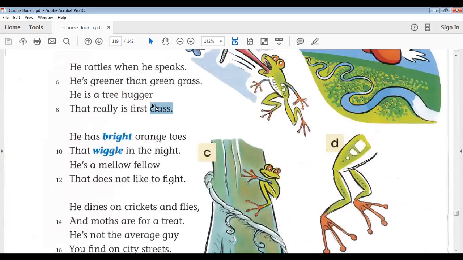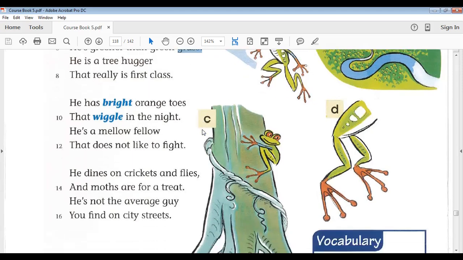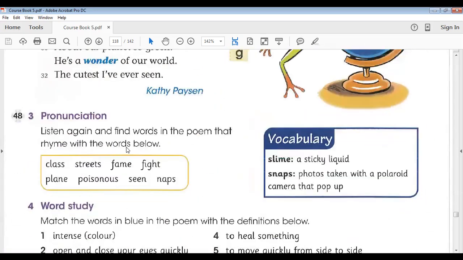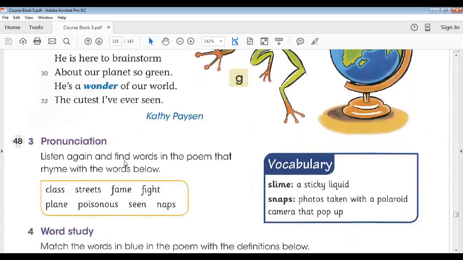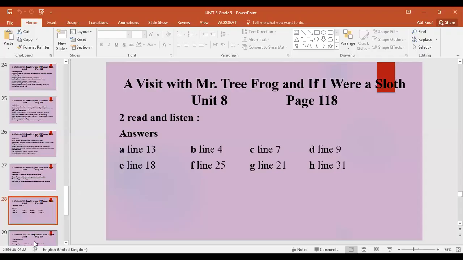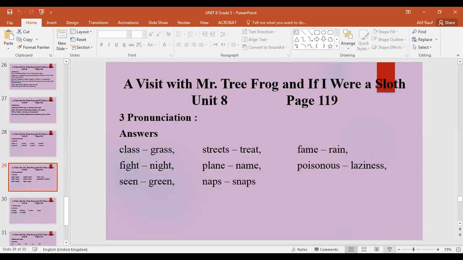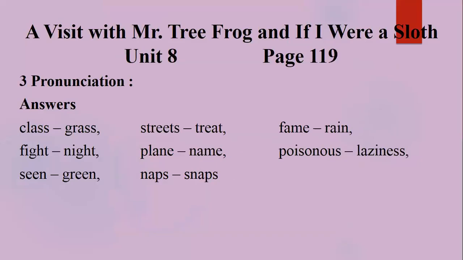So here is the word class. In this verse, you can see that class is rhyming with grass. So grass and class are the rhyming words. Same like that, you have to find all these words in these phrases, and then write the rhyming word for these phrases. We also discussed it in class, and then I displayed the answers as well. So here are the answers on your screen right now.